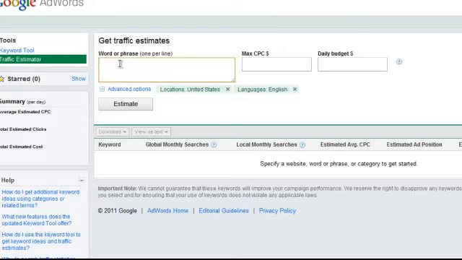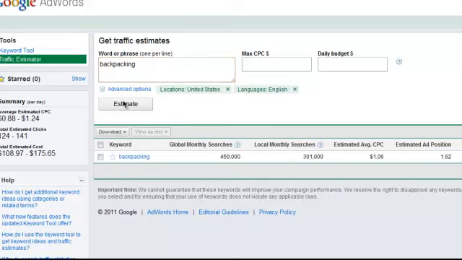Now, for the normal travel blog, your keywords are going to be probably a lot to do with what your article is about. And that's great, but we're talking about niche sites that you want Google ads for. Remember that we're redirecting traffic. So the people that look for your site aren't necessarily going to be the majority of the people coming to your site. They may be coming to your site for something else. So we'll start how we would normally do it. Let's put in backpacking, and we're gonna estimate that.